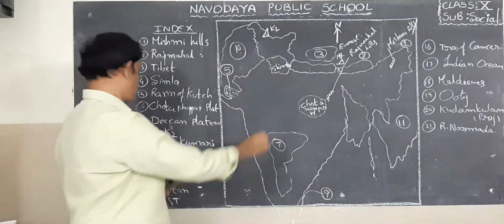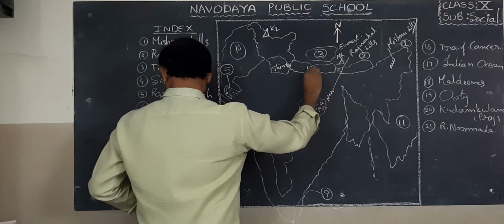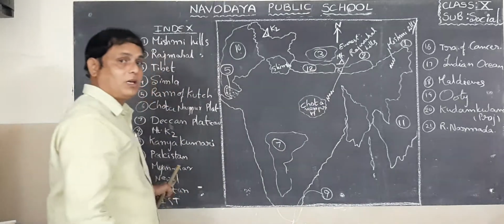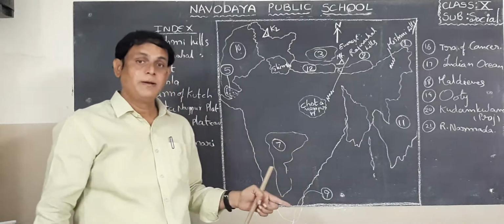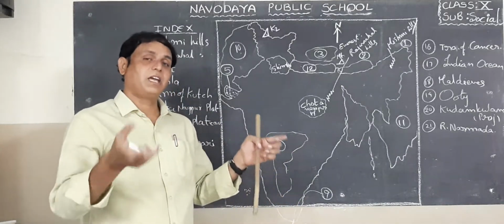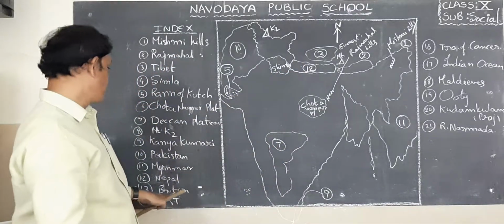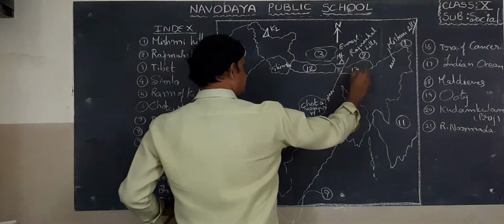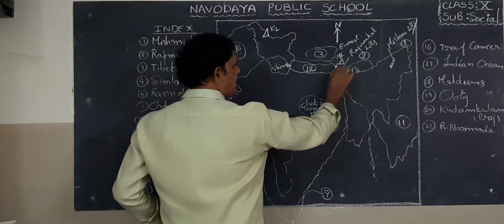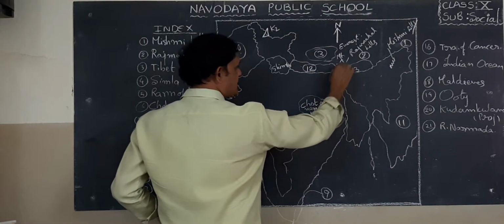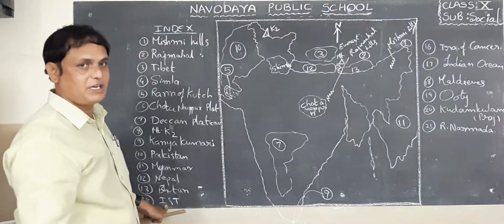Next one, Nepal. I wrote already here. This is Nepal. It is also known as the Himalayan kingdom. Students, listen. They do not give you the direct location of Nepal, but they will ask you like this: what is the Himalayan kingdom? You write down Nepal and you locate this area. Next one, Bhutan. So this is Bhutan. Okay, between Nepal and Bhutan we can find one of the Indian states, Sikkim. What is that? Sikkim.